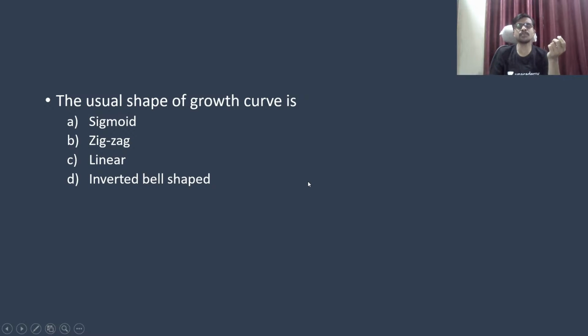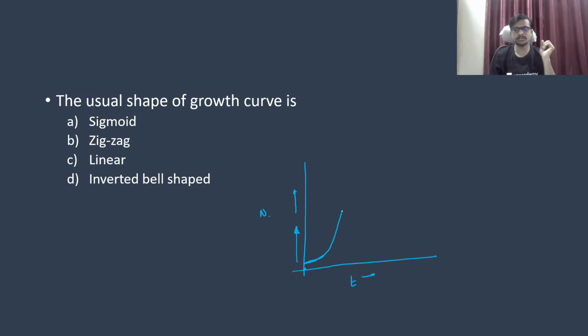The usual shape of growth curve. About the growth curve, we know that when we draw a growth curve, first, for example, here there are 0 cells, and you add some cells, so it starts from here. Okay, once the cells are added, they first need time to cope up with the environment, and in that phase, if you see, the time is increasing, but the number of cells is not increasing very fast. Okay, so here is the number of cells and here is the time. Okay, so the first graph seems like this, and then it moves like the